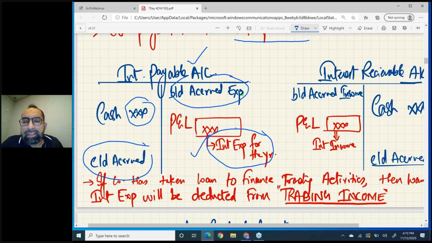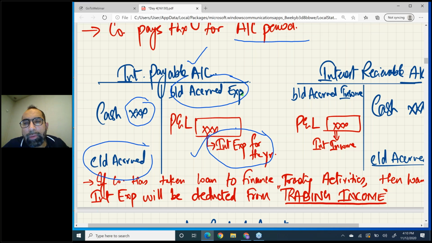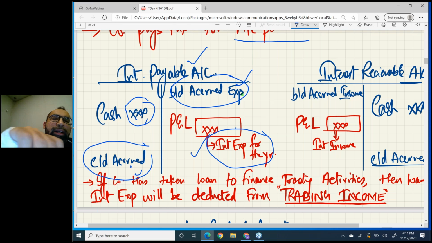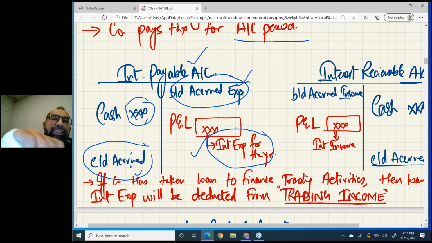So simply keep this account in your mind. I've already sent you these slides, so simply you can keep this account in your mind. This is the opening accrued expense, this is the closing, this is cash payments made, and you will get the P&L figure, right? One more thing, if you don't want to do it with the account, some students do it with the formula. How do you do this? Closing accrued plus cash paid less opening accrued will give you the expense for the year.